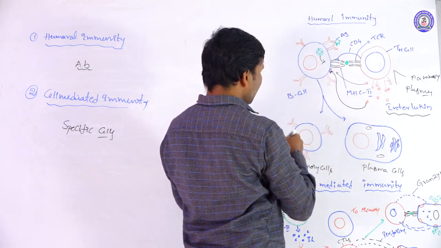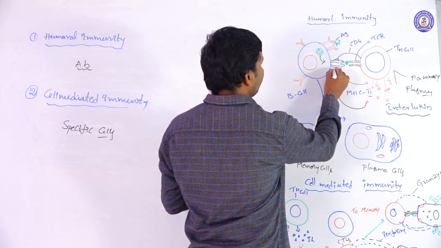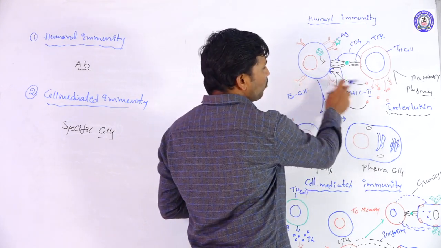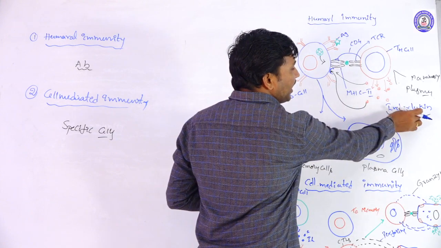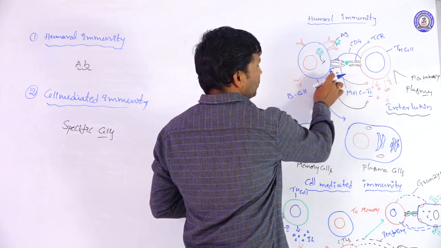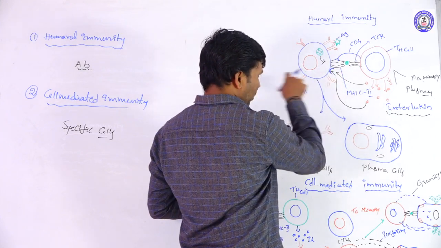Here we are taking the sheet, and here we are taking a half circle. The receptor molecule is presented, and this receptor molecule interacts with the interleukin. The receptor molecule is receiving the interleukin.